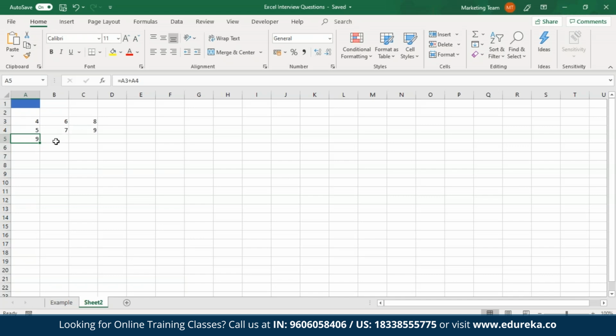Now in case I want to copy the formula over here as well, what I'm going to do is simply select the cell and drag it down till the cell that I want to copy the formula to. As you can see over here, I have copied the formula, and Excel by default has changed the cell reference according to the position.